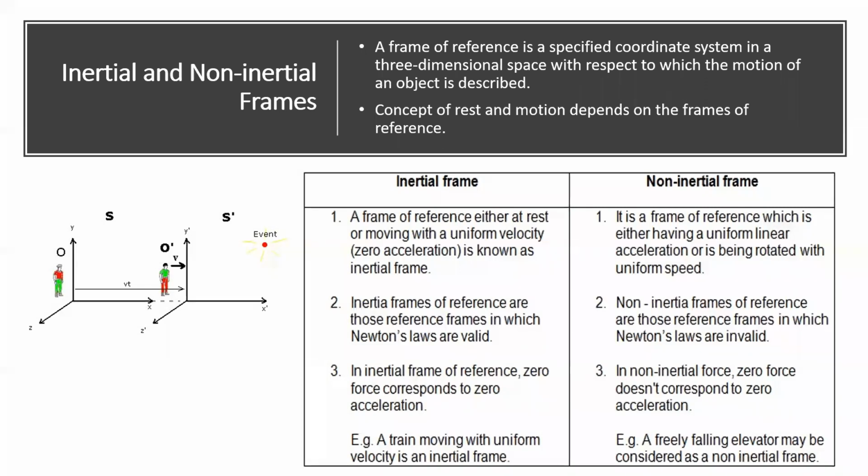So what is an example for a non-inertial frame? A freely falling elevator may be considered as a non-inertial frame. Can you tell me another example for non-inertial frames of reference? Any other example?